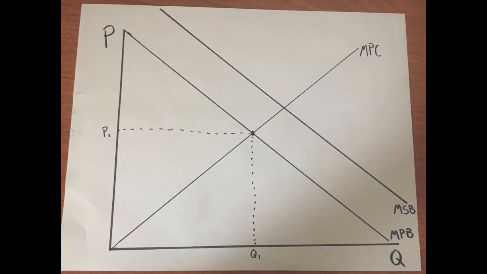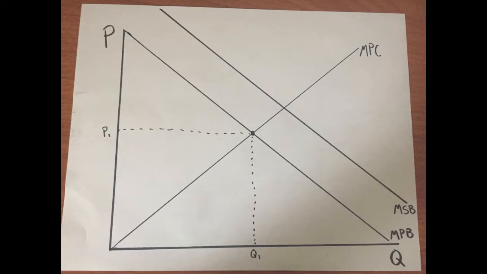Now, let's look at what that looks like on a graph. Graph it out. As you can see in this graph, the marginal social benefit is greater than the marginal private benefit because, as I mentioned, the entire neighborhood, representing society, is benefiting from these flowers instead of just my dad, the marginal private benefit. So society wishes that these producers would produce where the marginal social benefit intersects the marginal private cost and are willing to pay more for these flowers. However, due to the market failure, the producers are currently producing at where marginal private benefit intersects marginal private cost.